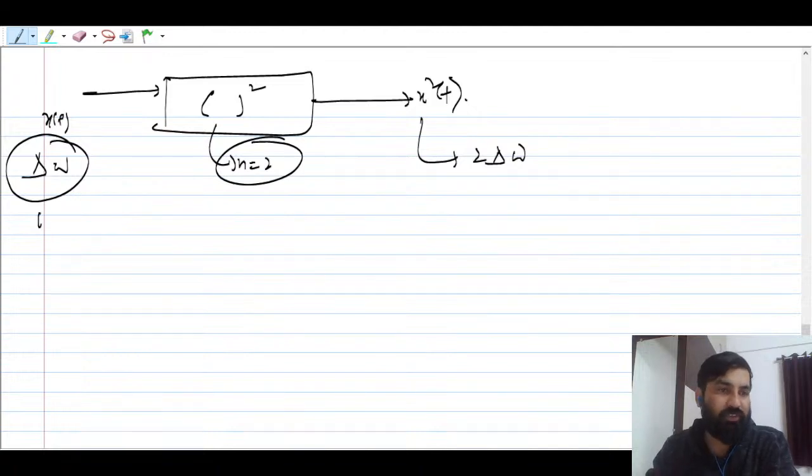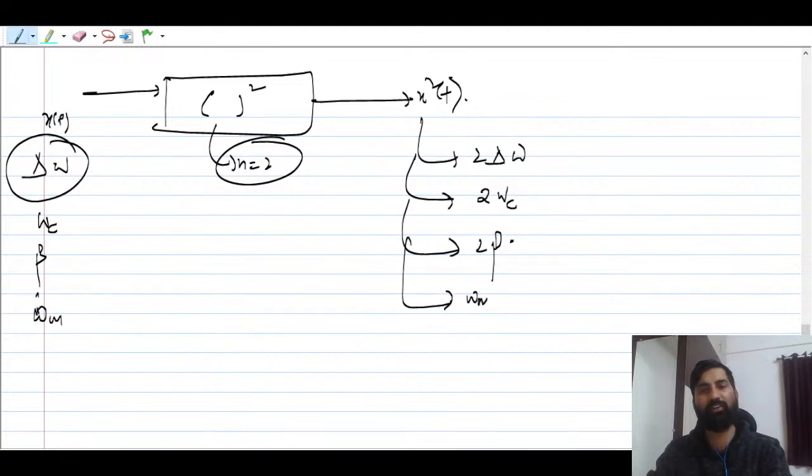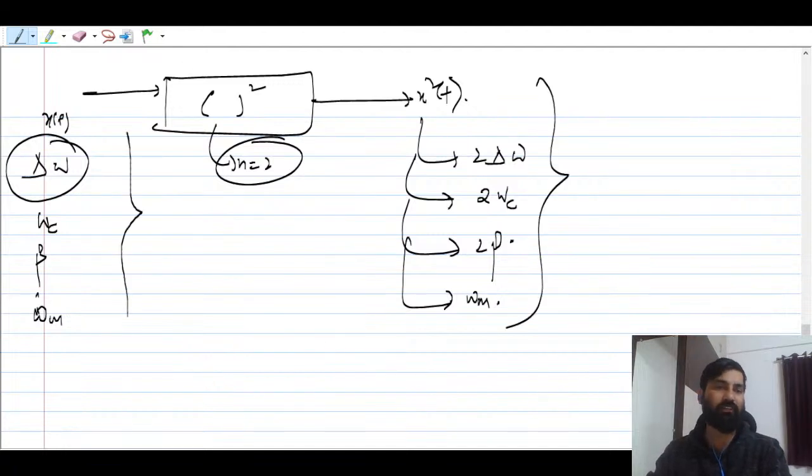And if suppose this guy has carrier frequency omega c, so this guy will have carrier frequency 2 times omega c, right? If beta is the modulation index, then its beta becomes 2 times beta. But if omega m is the message signal, these things you should know, right? Omega m will remain omega m. So these are the changes that you have to understand. I hope this makes sense.